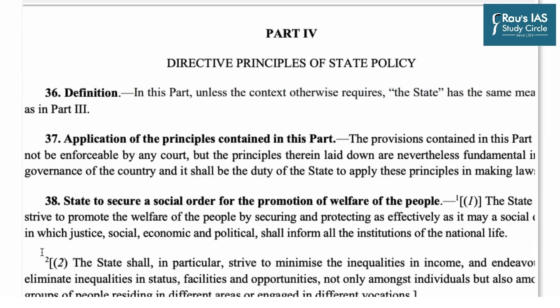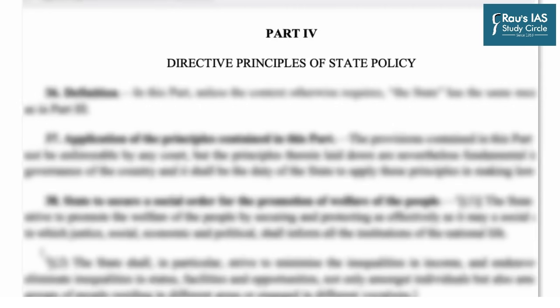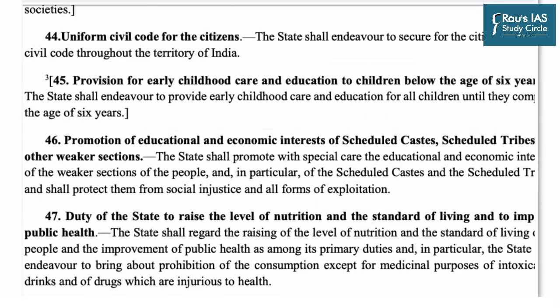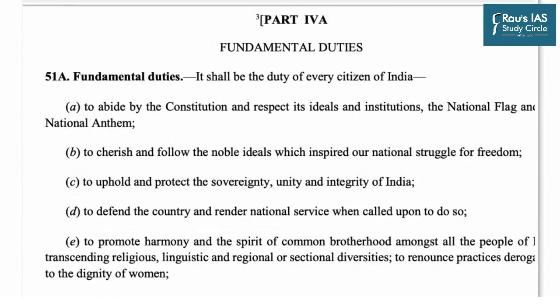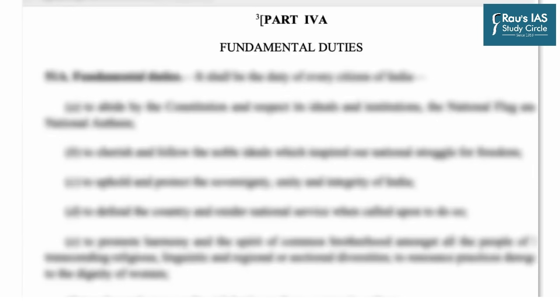Then we move on to Part 4, which is the Directive Principles of State Policy. In this, Article 45 and Article 46 talk about education. Article 45 focuses on early childhood care and education for all children until they complete the age of 6 years, whereas Article 46 talks about promotion of educational and economic interests of Scheduled Castes, Scheduled Tribes, and other weaker sections. Then we don't have to forget the fundamental duties, that is Part 4A of our Constitution, where sub-clause (h) talks about development of scientific temper, humanism, and the spirit of inquiry and reform, which directly deals with education.